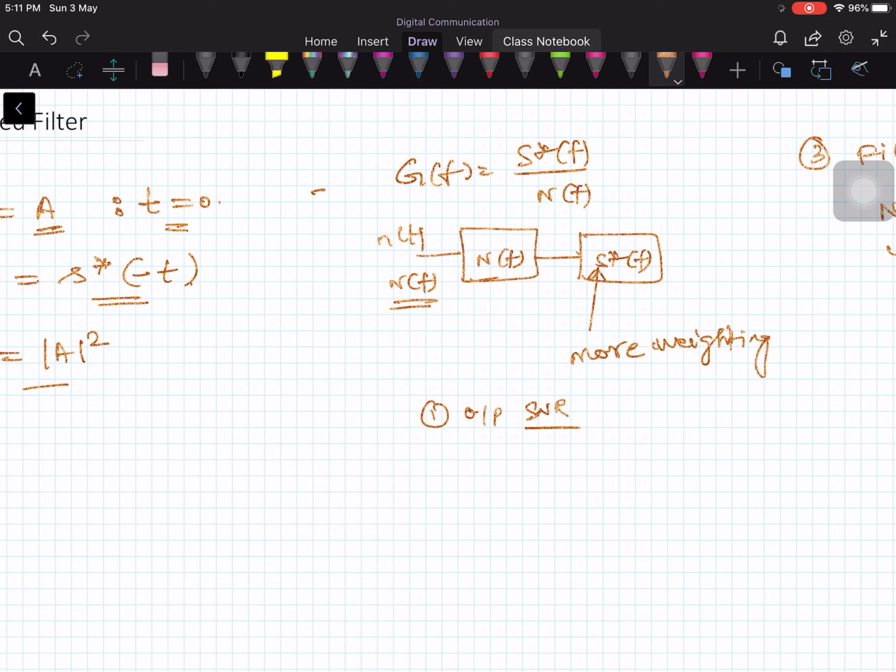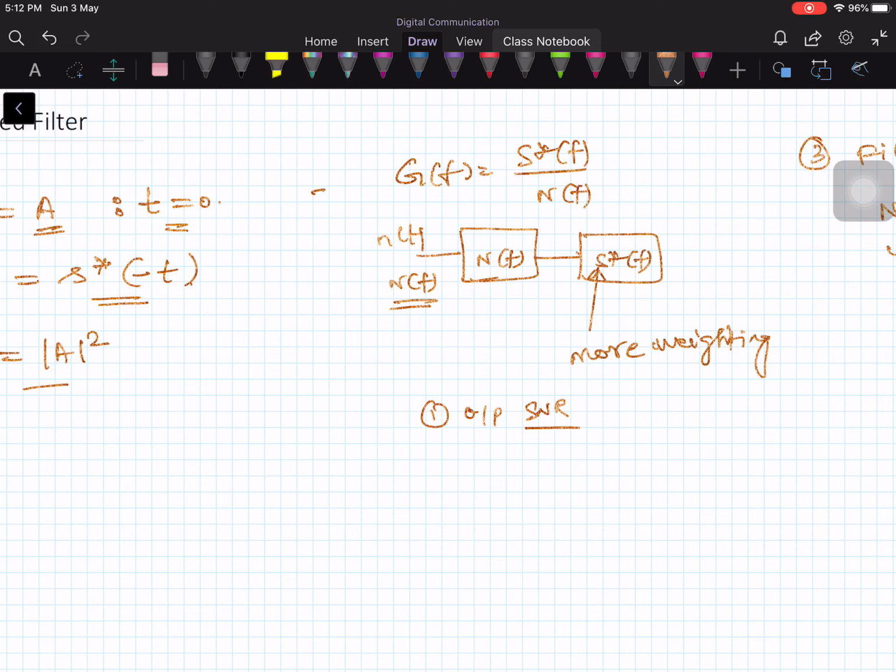We also learned that the output SNR does not depend on the signal pulse shape. If the noise is white Gaussian noise, then the output signal to noise ratio does not depend on the signal shape, but only on the energy in the pulse, how much energy the pulse has. Therefore the actual pulse shape does not affect the output SNR. The only parameter of the signal that matters is the energy.